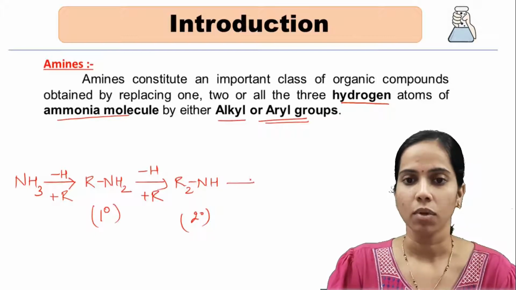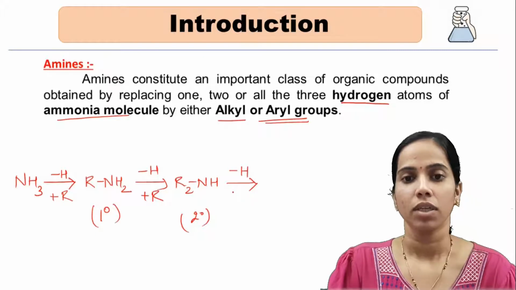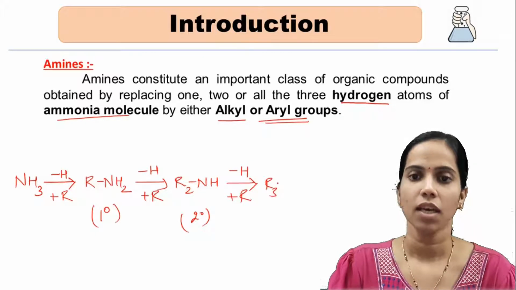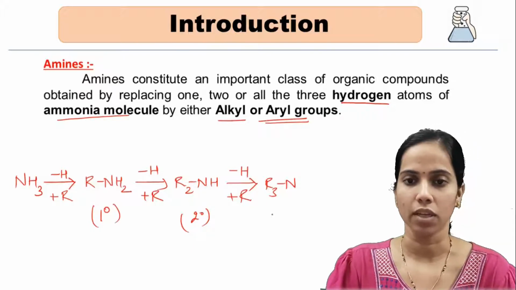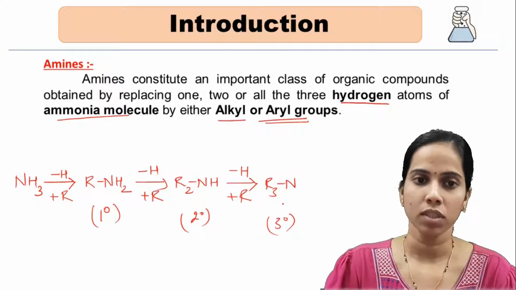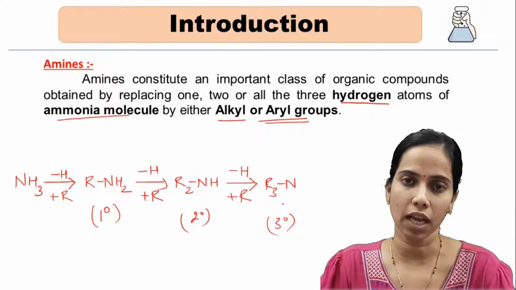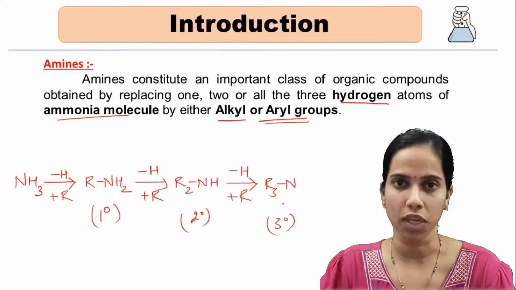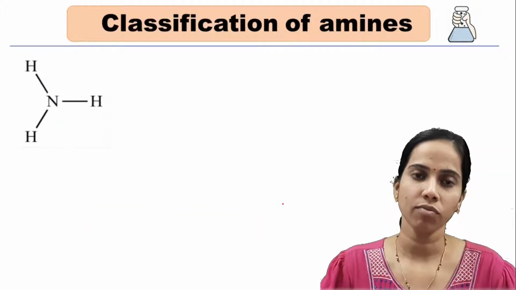Now further, when the third hydrogen is also replaced by an alkyl group, it will be R3N. So this will be a tertiary amine, since one by one we have replaced all three hydrogen atoms with alkyl groups. It can similarly be replaced by aryl groups as well. So let us move on to its classification. Classification we have already seen.